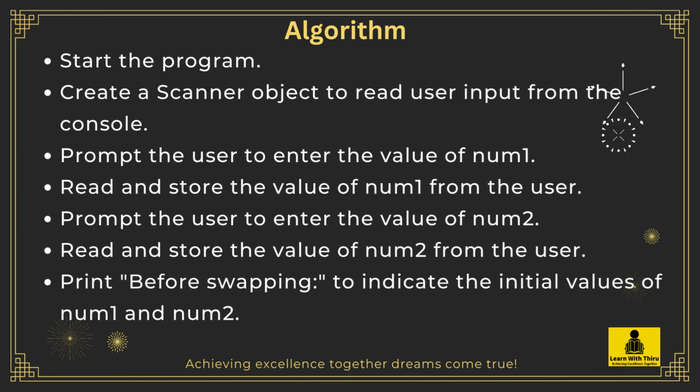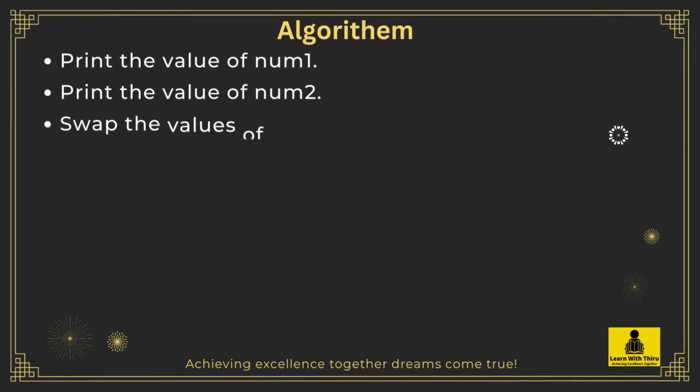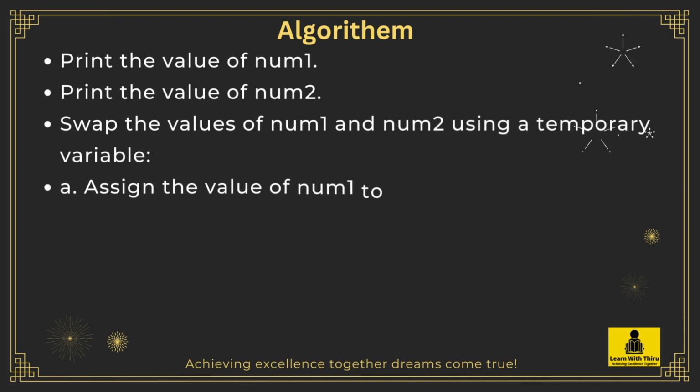Prompt the user to enter the value of num2. Read and store the value of num2 from the user. Print "Before swapping" to indicate the initial values of num1 and num2. Print the value of num1. Print the value of num2.